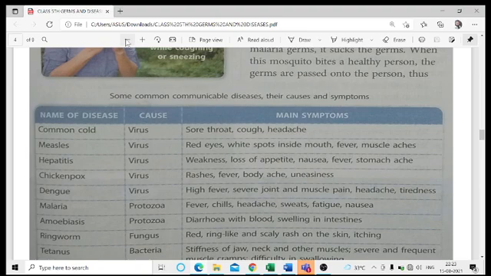The next we have is amoebiasis, that is also caused by protozoa only, in which we have diarrhea with blood and swelling in the intestine. Diarrhea with blood means what? Whenever we are going to the toilet to remove our undigested waste, there are frequent watery stools. Along with the stools, a little amount of blood also comes out. And that is actually amoebiasis, that is the diarrhea with blood.